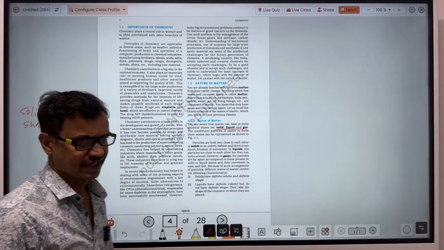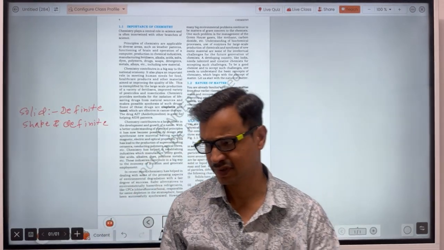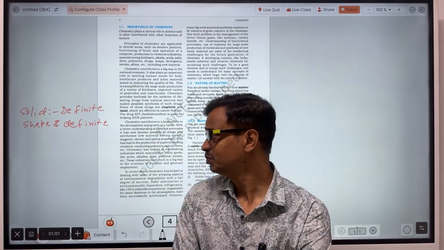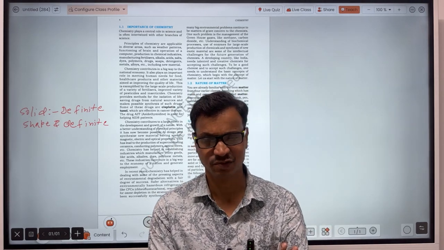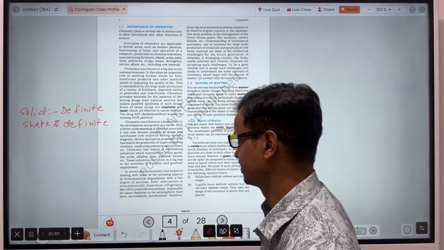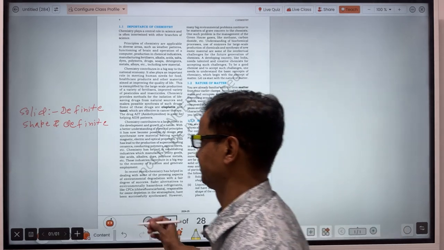So in a solid substance, the volume and the mass will remain constant. Mass and volume will remain constant.